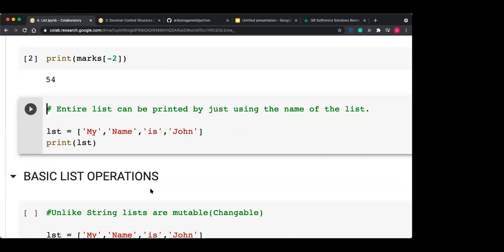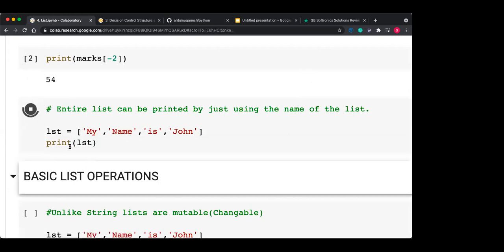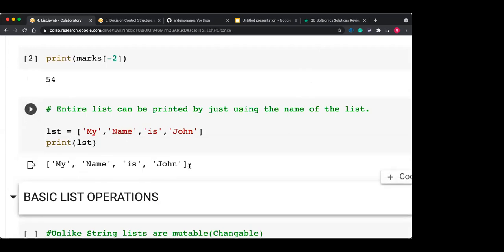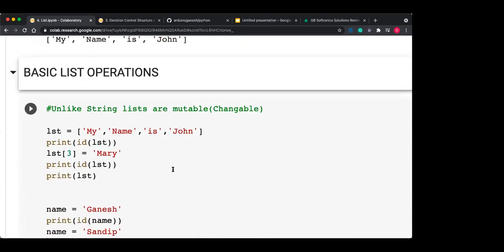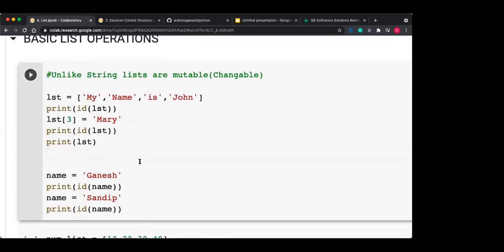Yes, so the same rule is applicable here that we have studied in the string. The entire list can be printed by just using the name of the list. So LST contains the 4 strings: My, name, is, John. If you print it, the output has square brackets, which means it is a list, and commas, which means there are 4 data items. Okay, some basic list operations we will see first.